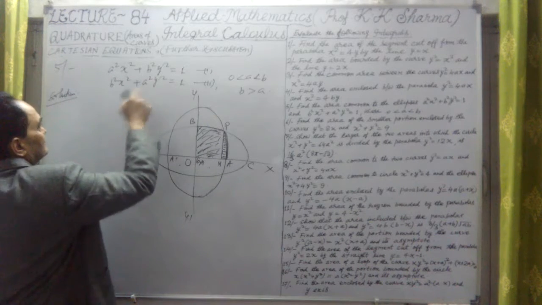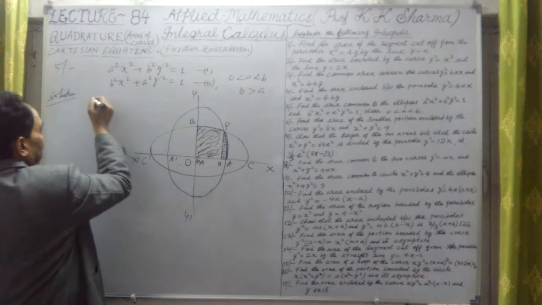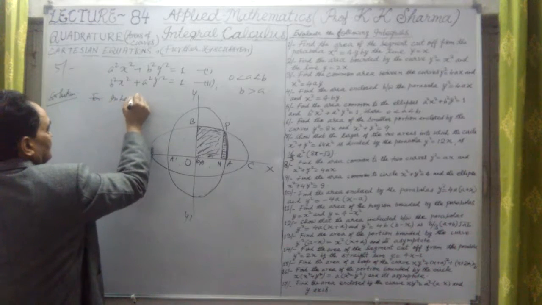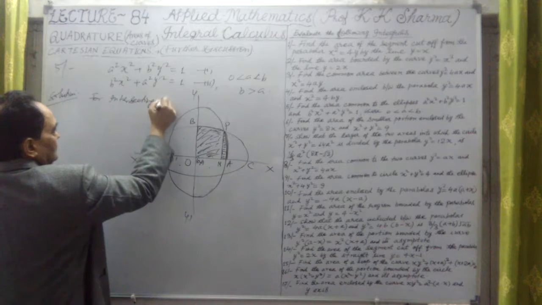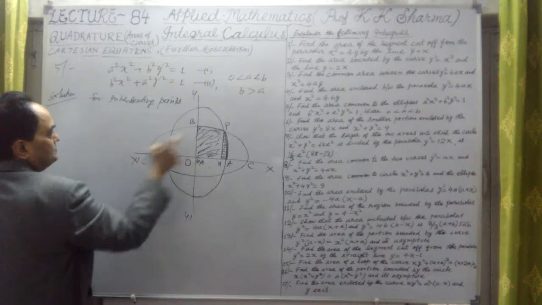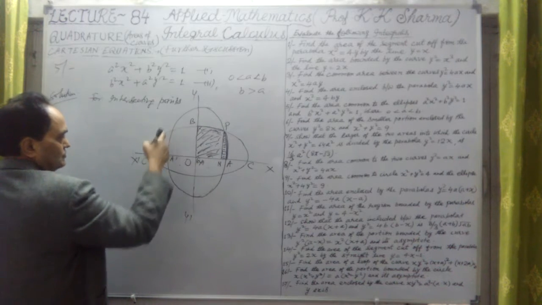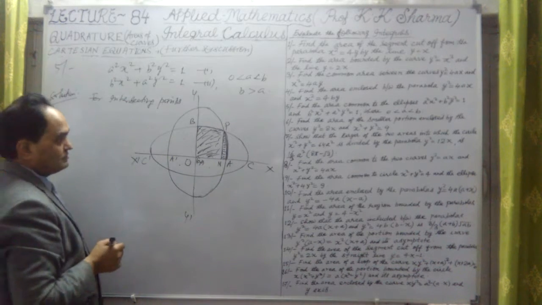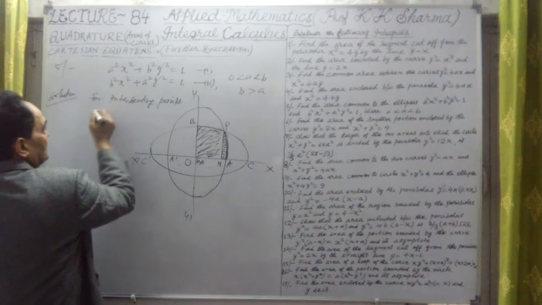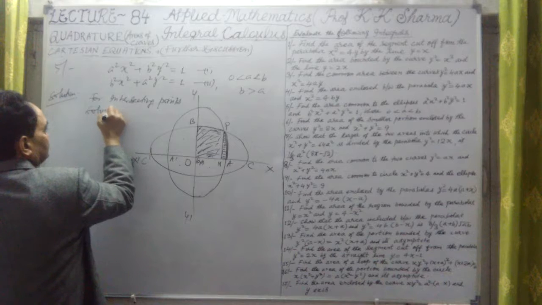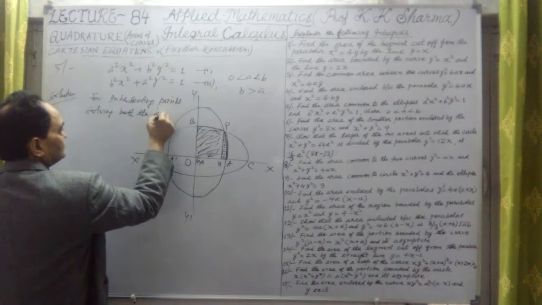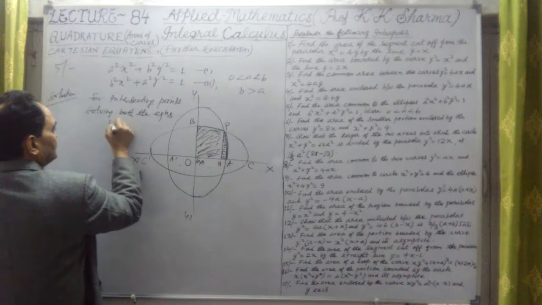Let me find out the intersecting points. P, this point, all these points will be intersecting points. So for the intersecting points, solving both the equations, first and second.